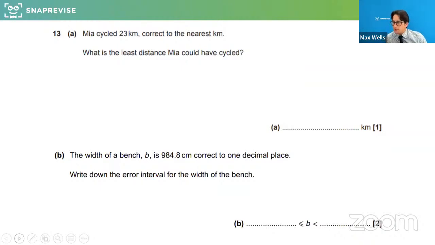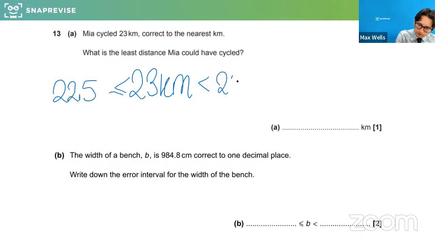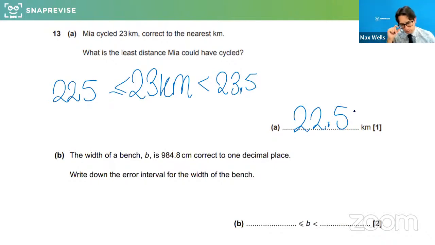Mia cycled 23. Excellent. Thanks, guys. That's lovely. And thank you to those responding. It gives me a good update as well. So Mia cycled 23 kilometers, correct to the nearest kilometer. What is the least distance Mia could have cycled? So 23, we're rounding it to the nearest whole kilometer. Well done. Thank you for the answers there. That's brilliant. Could have been anywhere between 22.5 and 23.5 is the boundary. So the lowest distance she could have cycled was 22.5 kilometers. And to the nearest kilometer, we would round that up to 23.